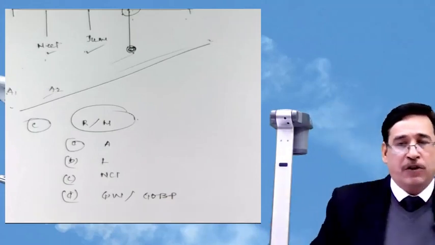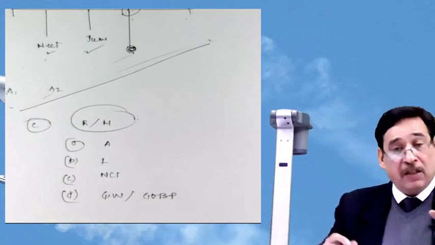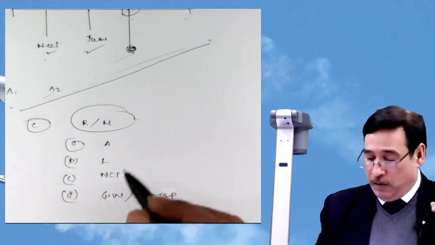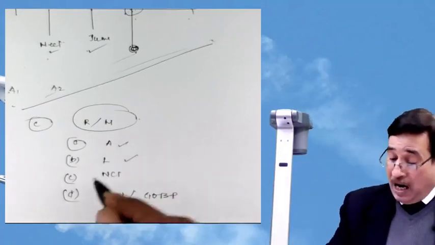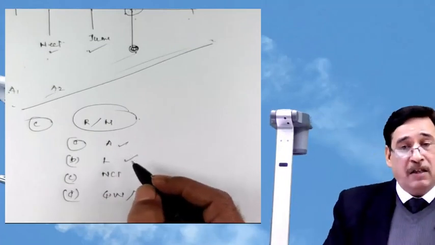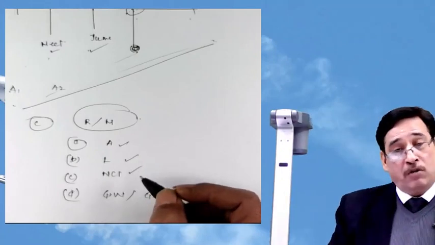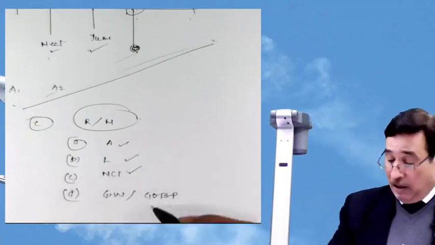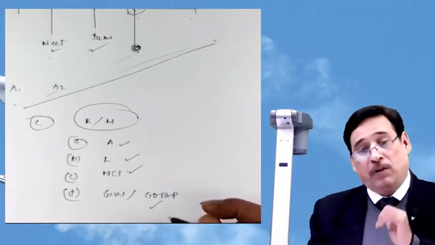So which are the assets which I have taken over? Which are the liabilities I have taken over? I will recognize them and I will measure them. How I will measure them, I will let you know also. All assets and liabilities which I have assumed, I will definitely recognize them in my books now, in my financials. Besides, if there is any non-controlling interest, I will recognize the amount of non-controlling interest. And if there happens to be any goodwill or gain on bargain purchase, I will also recognize them.